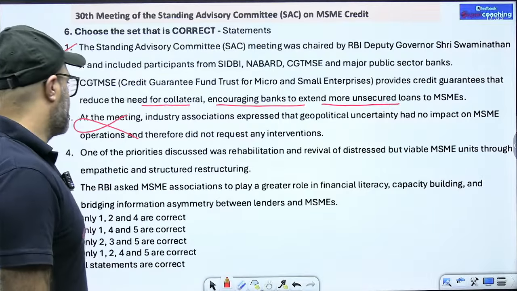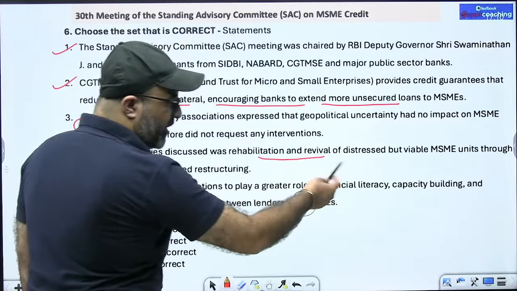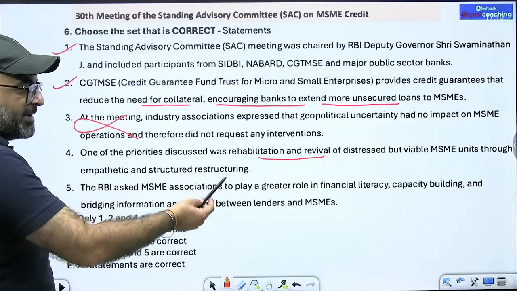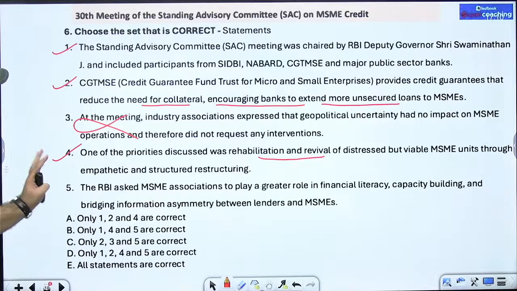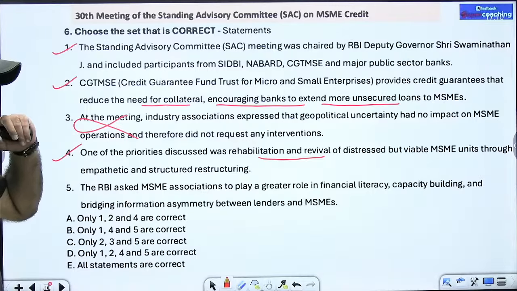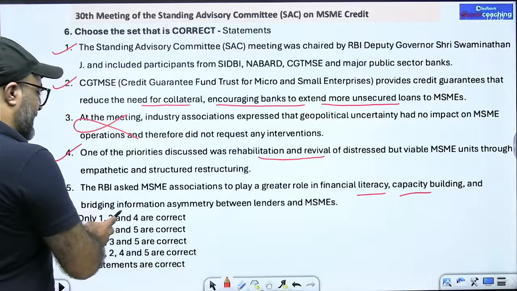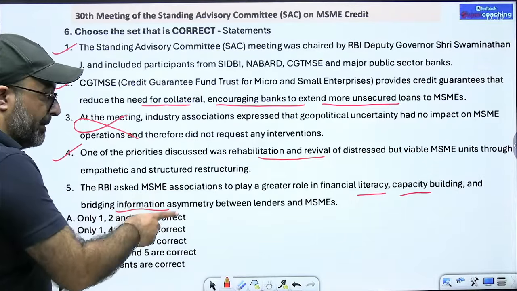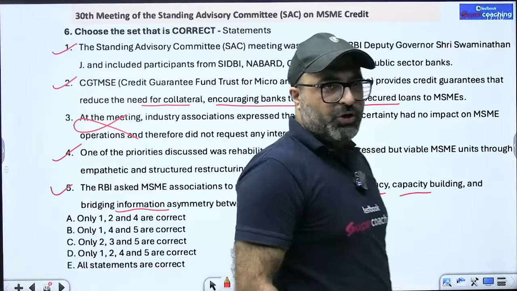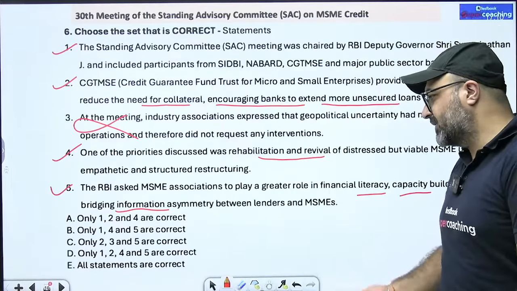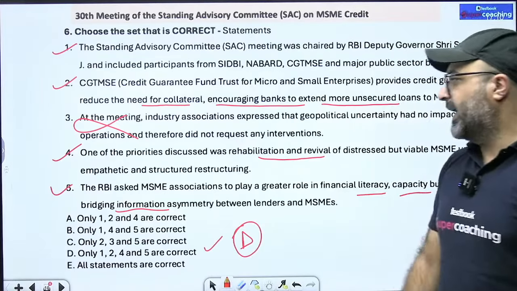Let's talk about the next point. One of the priorities discussed was rehabilitation and revival of distressed but viable MSME units through empathetic as well as structured restructuring. That is true. The RBI has asked MSME Associations to play a greater role in financial literacy, capacity building, as well as bridging information asymmetry between the lenders and MSMEs. That is correct. So answer इसका क्या बनेगा sir? 1, 2, 4 and 5 are correct, but the third statement is wrong. So keeping that in mind, D option is the correct answer. I hope it is clear.